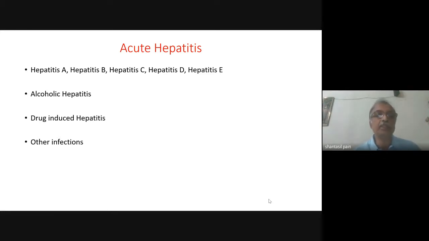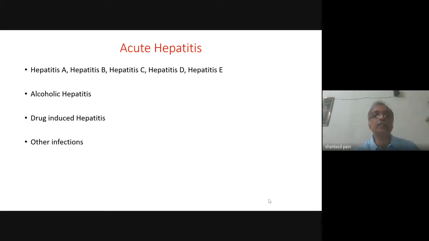So what happens when you see a patient and diagnose HIV infection and find that the patient is suffering from tuberculosis, you first start anti-tubercular drugs. And after a few weeks, you find that the patient is coming with features of acute hepatitis. So you need to identify which drug is the culprit and take appropriate action.